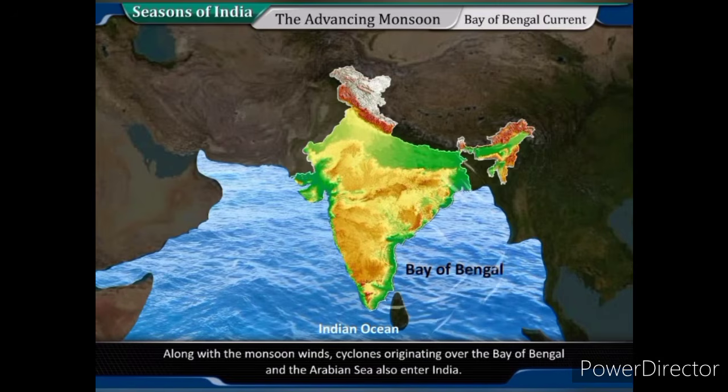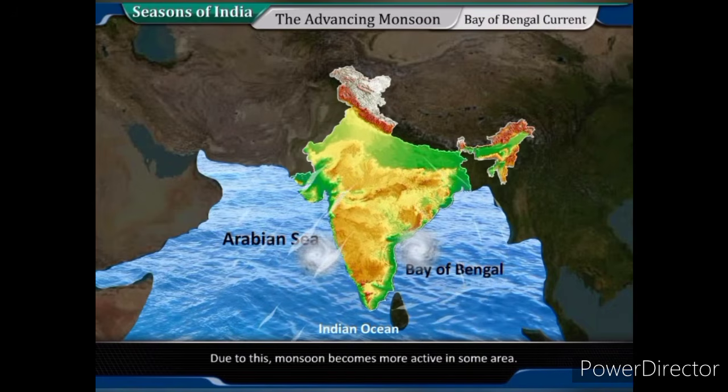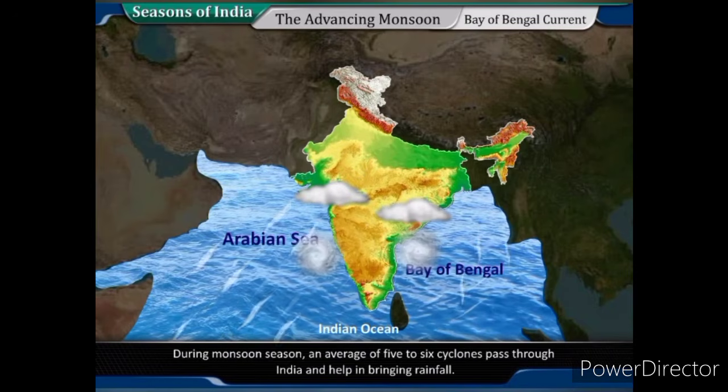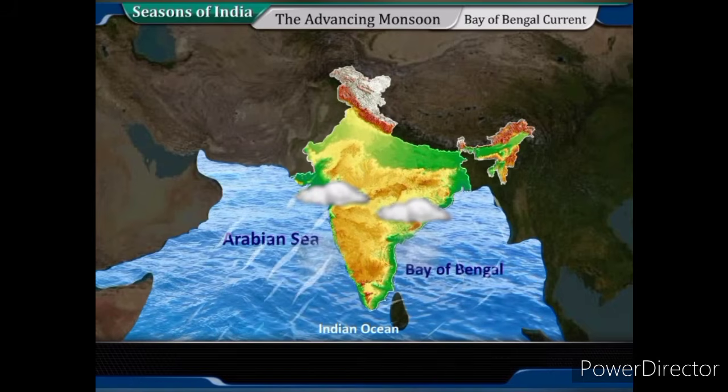Along with the monsoon winds, cyclones originating over the Bay of Bengal and the Arabian Sea also enter India. Due to this, monsoon becomes more active in some areas. During monsoon season, an average of 5 to 6 cyclones pass through India and help in bringing rainfall.